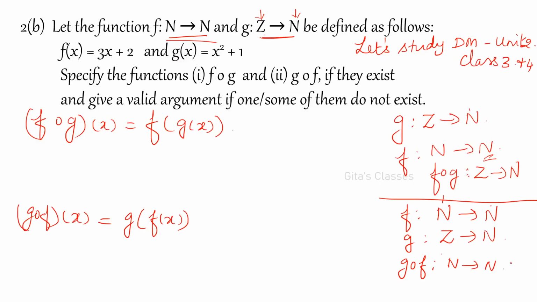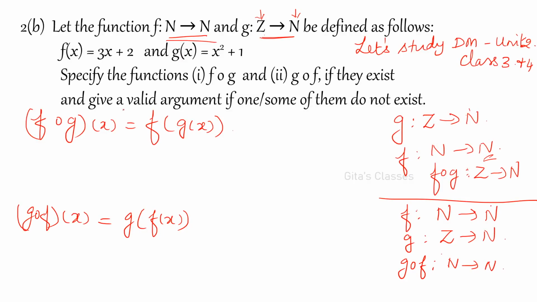This is what they have given, to confuse you. Now, are they equal? No, these two are not equal. Can we consider it or not? We can consider it because it is a subset. The range of f should be a subset of the domain of g, and yes, it is satisfying that. So that is why they have given it, to confuse. If they exist, give a valid argument; if they are not existing, say so.